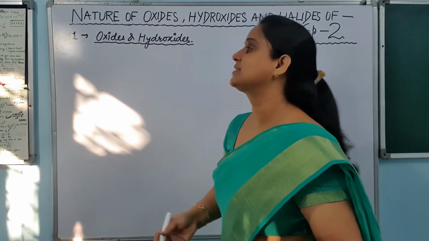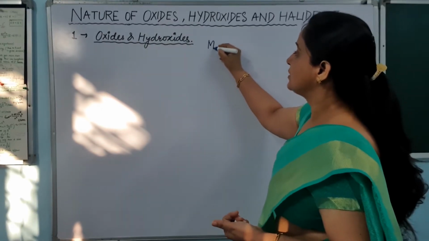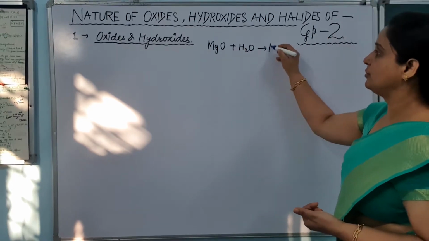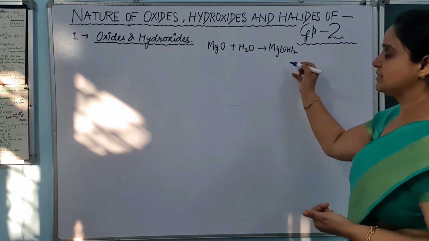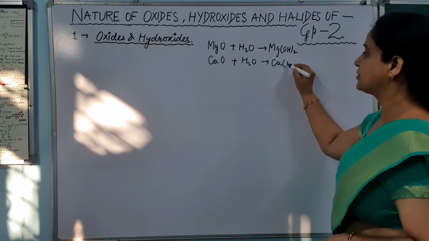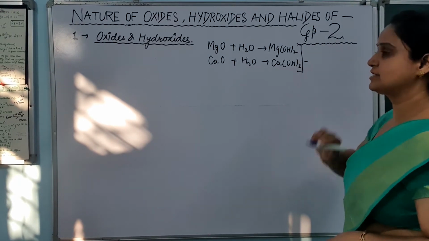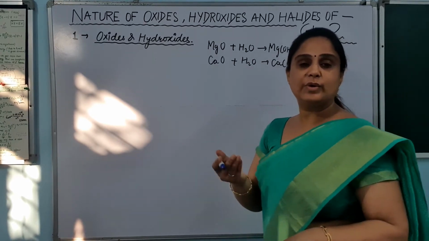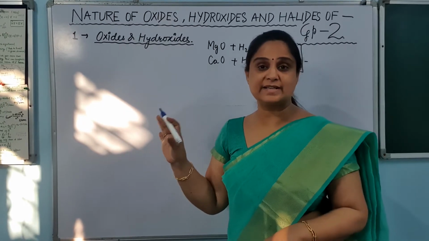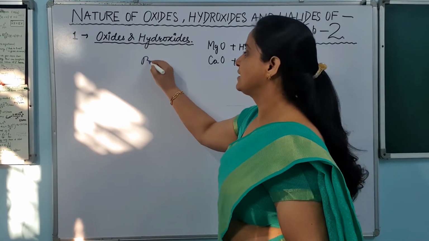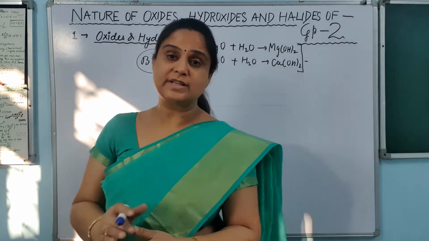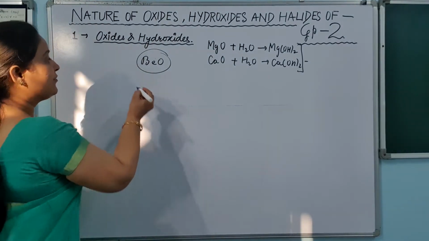A very good example of this kind is that magnesium oxide, when we dissolve it in water, will form Mg(OH)2, isn't it? If we take calcium oxide, this will also dissolve in water to form calcium hydroxide. All these are basic in nature because they will dissociate to give OH minus ion, isn't it? Now the next thing is, is there anything which is an exception? Yes, beryllium oxide does not dissolve in water to form hydroxide. Then what is the nature of this oxide? Actually, this is amphoteric in nature.